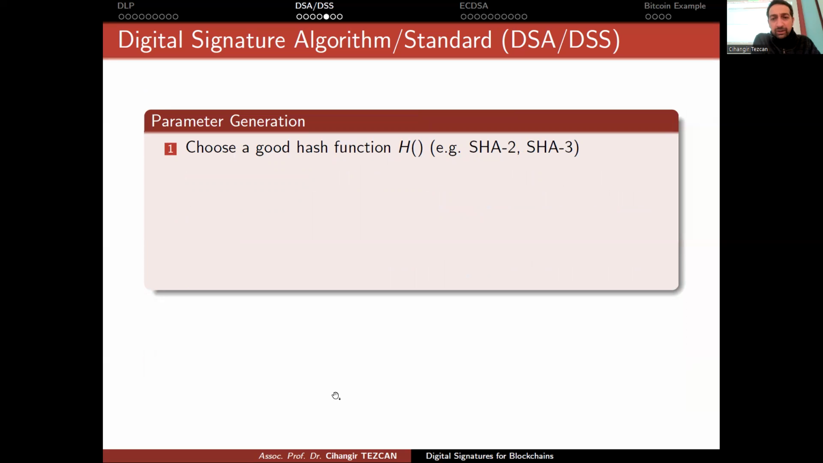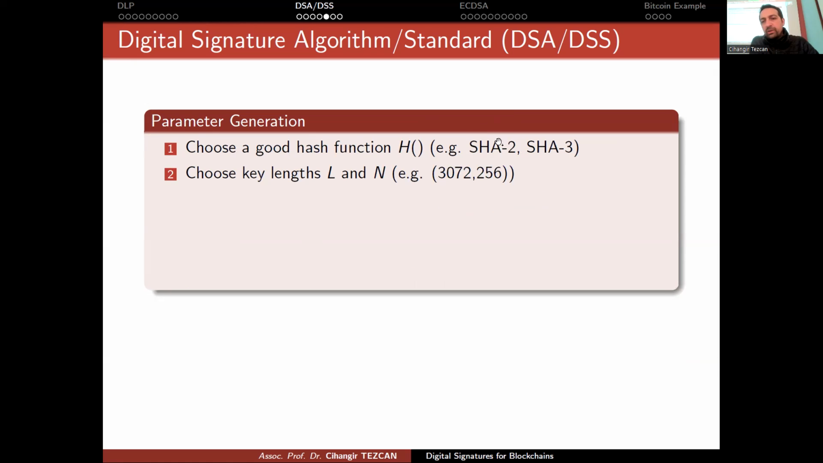So let's look at how the digital signature algorithm works. It contains a few steps. First is the parameter generation. Before starting to generate keys, we first have to agree on the parameters. First we have to choose a good hash function, because we are going to sign the hashes of messages. In the early versions of this standard, they were using SHA-1, which provides 80-bit security. But SHA-1 is no longer secure for us, so this is why I gave SHA-2 and SHA-3 as examples, and Bitcoin uses SHA-2. Okay, so first you choose your hash function.